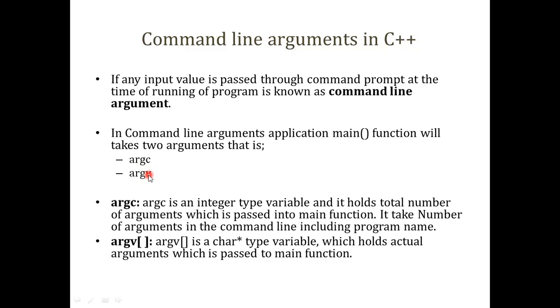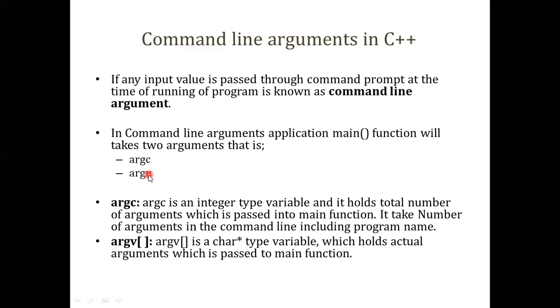Which is of integer type, which holds the total number of arguments which will be passed into the main function. That count will be decided at runtime, how many inputs you are going to give. It will give you the number of these arguments with the program name. So it will include the program name which will be passed.